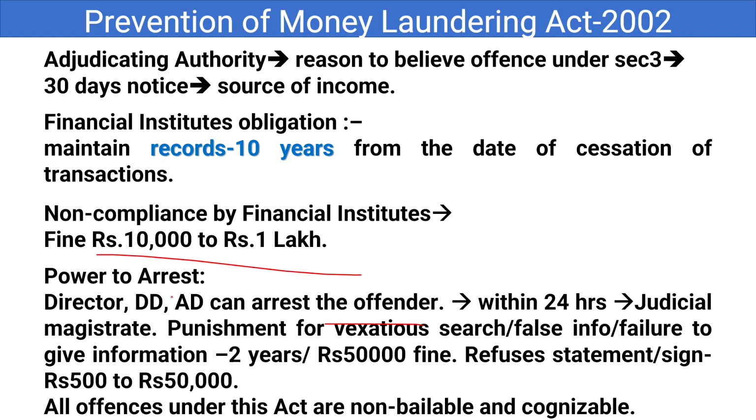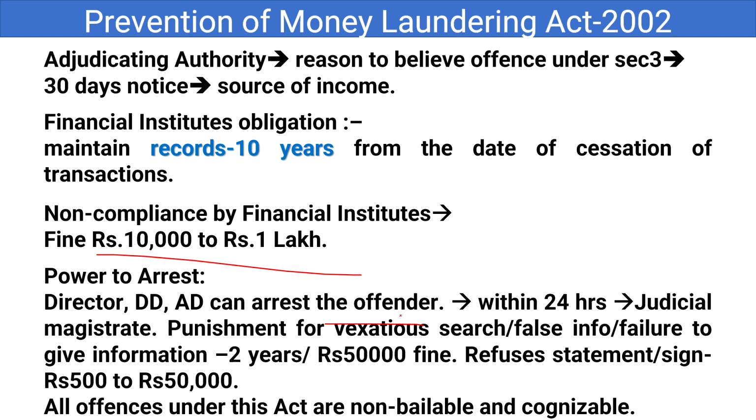And the power to arrest: the director, deputy director or assistant director can arrest the offender in this case, and within 24 hours they will produce them before the judicial magistrate. And there is another aspect, punishment for vexatious search, that means ill-intentioned search. Actually that person is okay, but even then, without any proof or record, if you go and search the other person, that is called vexatious search.